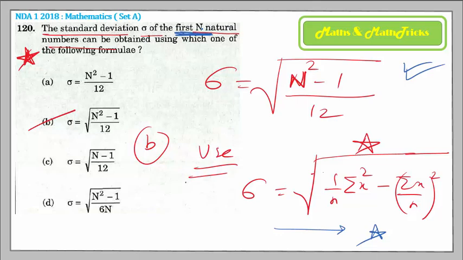Suppose you want to find the sigma for the first 10 natural numbers, then directly you just have to substitute n as 10 and get the answer. So this is the most preferable one. Remember the formula. Hopefully solutions are clear to you.